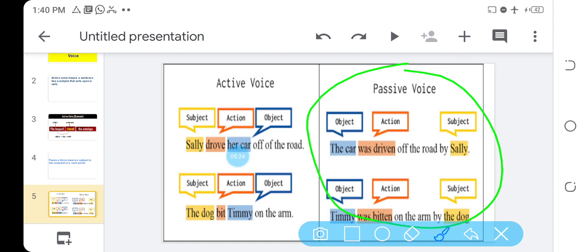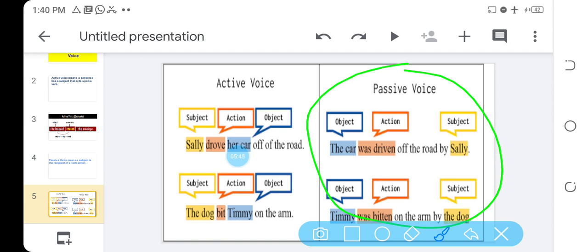I told us that in active voice, the subject is the doer, the person or the thing performing the action. But in passive, we have the object. The object is the receiver, the recipient, the person that will receive the action. That's what we mean by object. Now, the object comes first.